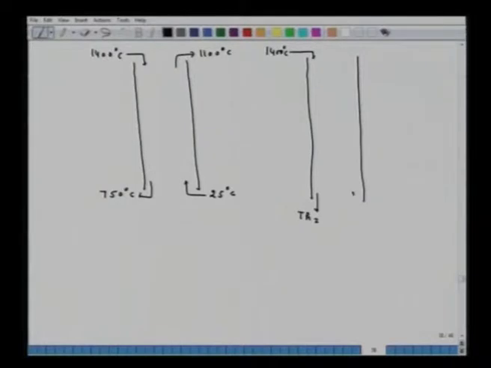Then this is the inlet temperature, known to us as 25 degrees Celsius, and this temperature TC2 is also not known to us. Now, once you have developed this representation of the problem in this diagram, then of course the solution of the problem is very easy.